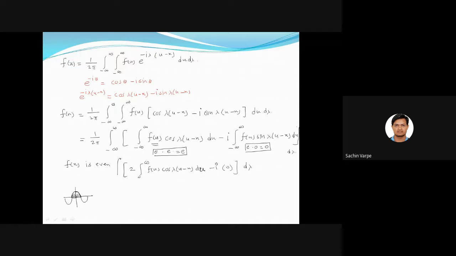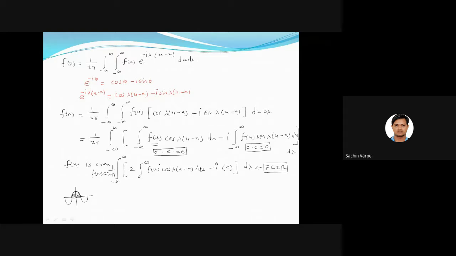This is outside, from minus infinity to infinity, 1 upon 2 pi, and that is the value of f of x. Okay, so the 2 will get cancelled, and everything will be in terms of cos. So that is called the Fourier cosine integral representation. Is this point clear to everyone? So from this we get a Fourier cosine integral.